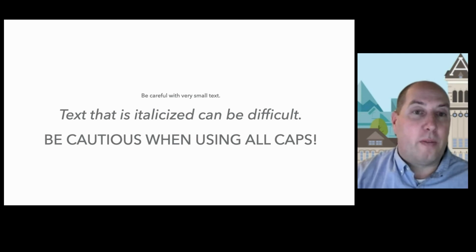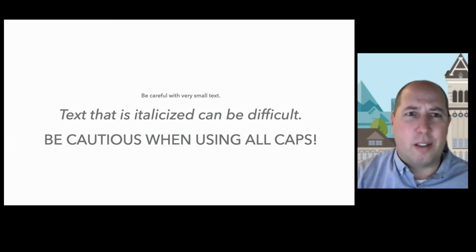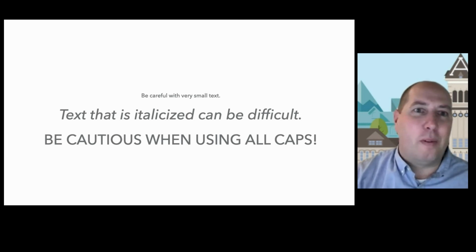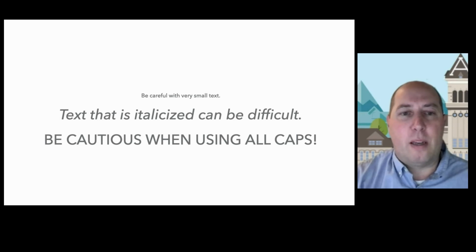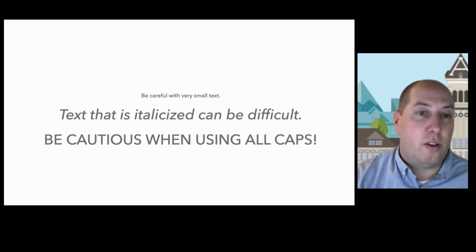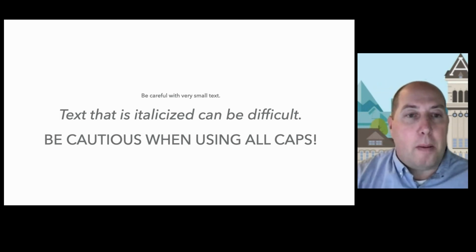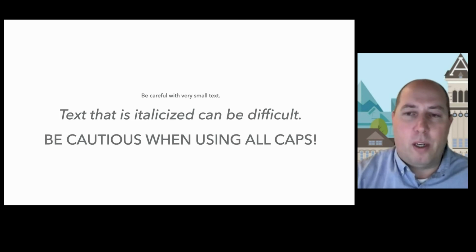We want to be careful with very small text. There is no text sizing requirement in the Web Content Accessibility Guidelines, which is a little mind-blowing. But small text is especially impactful. We know from research we've conducted the notable impact it has on users with certain types of cognitive and reading disabilities. Text that is italicized can also be difficult. Also, all caps, again, because those differentiators become a little more difficult to differentiate, and we don't want to shout at our readers.